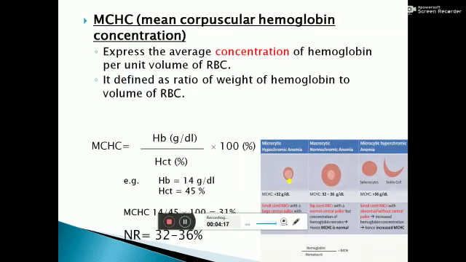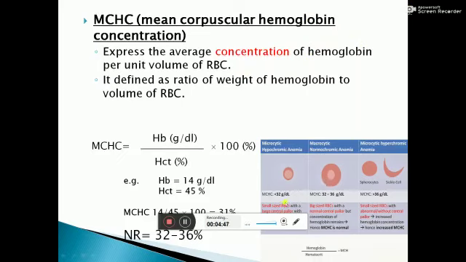Coming to MCHC, mean corpuscular hemoglobin concentration. So what is the MCHC? It is the average concentration of hemoglobin per unit volume of RBC. It is calculated with the formula of hemoglobin divided by hematocrit into 100. The normal value of MCHC is 30 to 37 gram per deciliter.